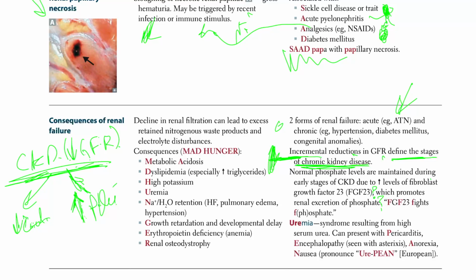Because we have a decrease in vitamin D, it leads to decrease in intestinal calcium absorption, which leads to decrease in serum calcium. That's one thing.